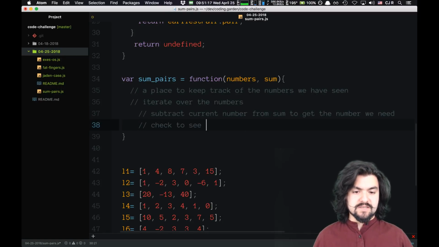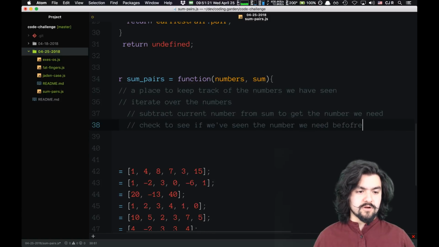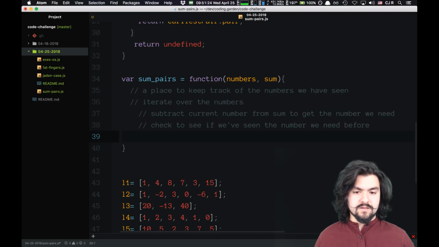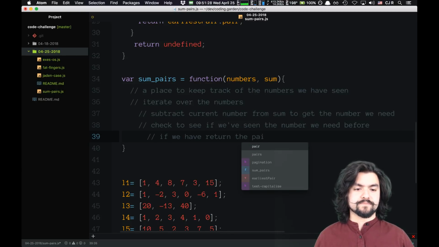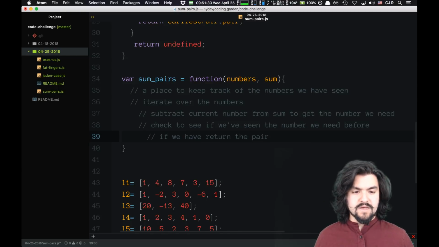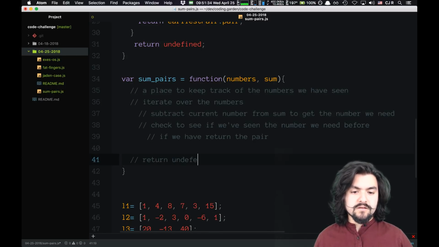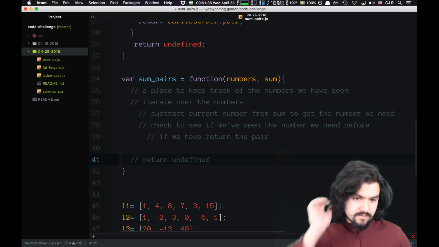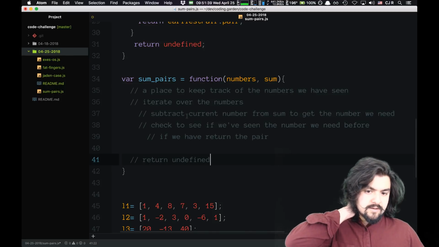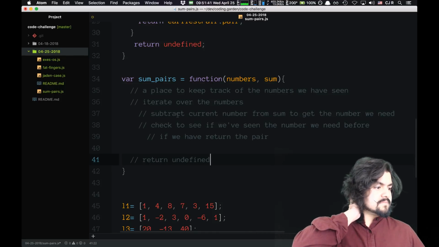Check to see if we've seen the number we need before. If we have, return the pair. And if we haven't, we'll just return undefined. Yeah, I think I should do it. Let's try it.